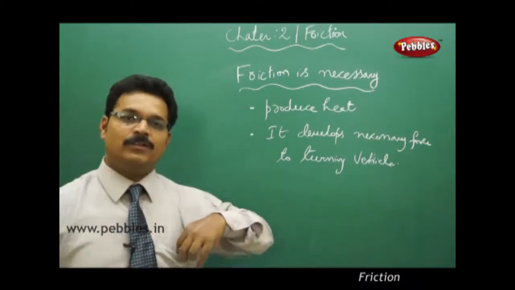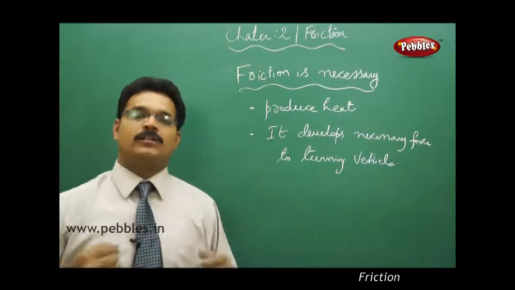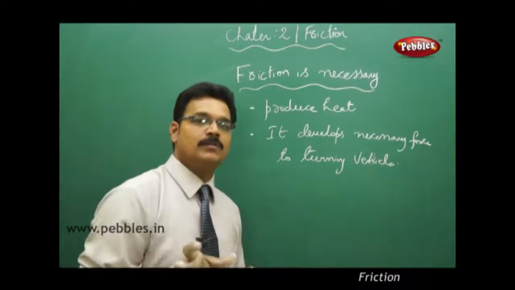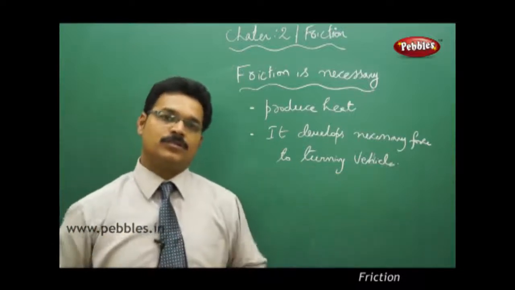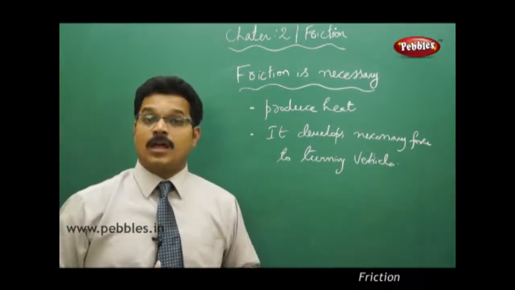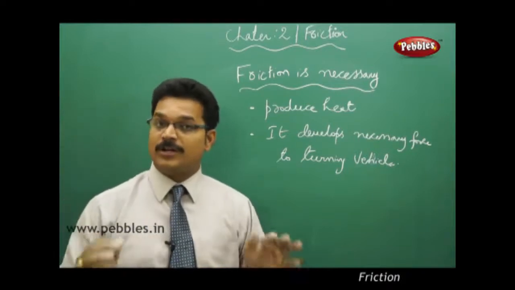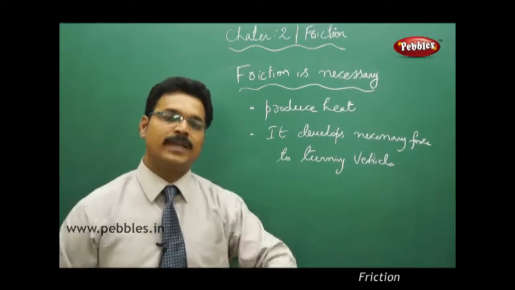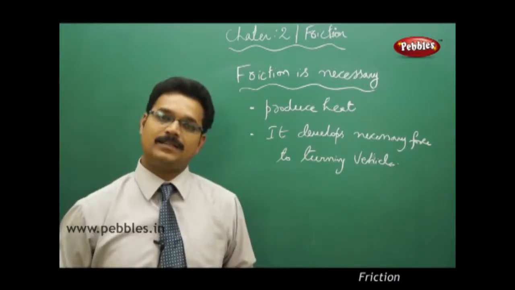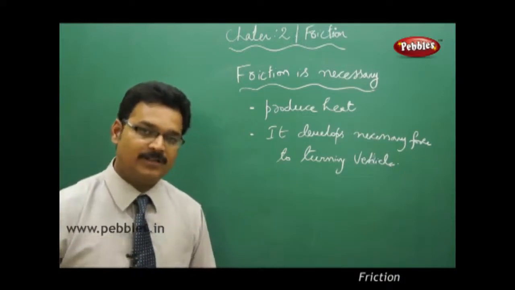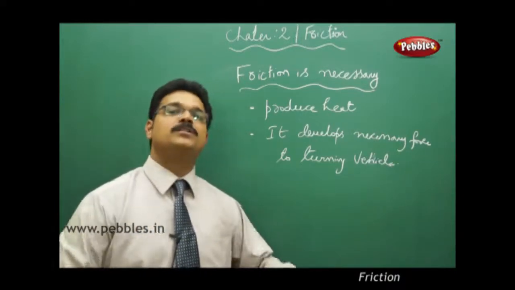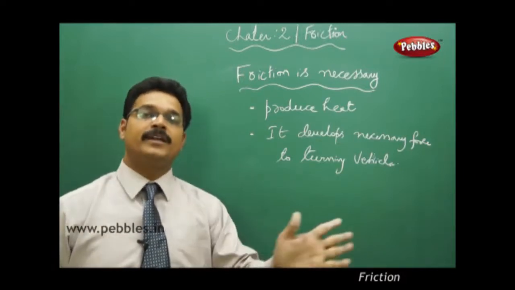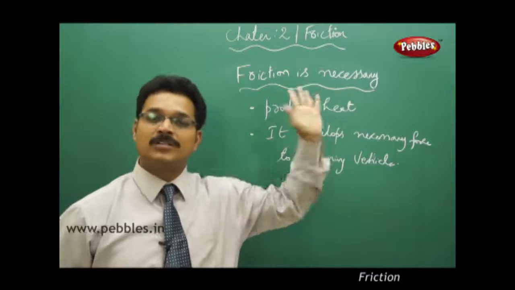When you are driving your car on the highway roads, or riding your bike on the highway roads, there is a circular turn. Suddenly a circular turn is coming in front of you. So you have to take a circular turn, and the condition is that you should not reduce your speed. With the same speed you want to take a circular turn. Yes, you're a car driver, you're taking the turn at the same speed, and without any effect, you have succeeded in taking the turn and you have moved away from the circular turn.